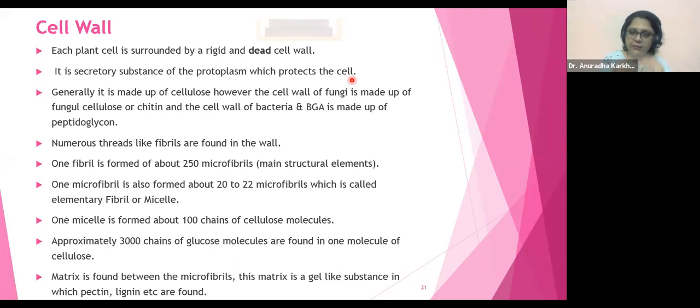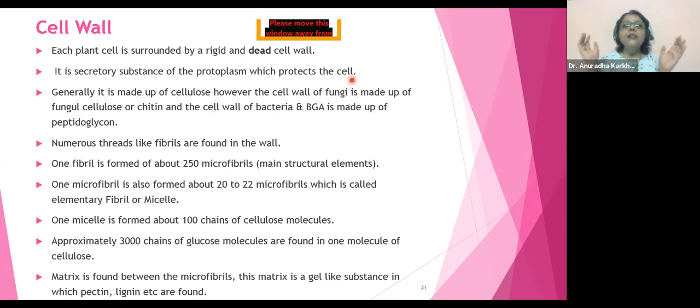Now see. I'm coming to the molecular level. Now look at it. One micelle is formed of around 100 chains of cellulose molecule. What we have known in our lower standards till our school section, हमें क्या पता होता है? Cell wall is made up of cellulose. Agreed. But when 100 cellulose molecules would come together, they would form one micelle. When 20 to 22 micelles would come together, they would form one microfibril. When 250 microfibrils come together, they will make one fibril. Such several fibrils will come together. They will form the cell wall.